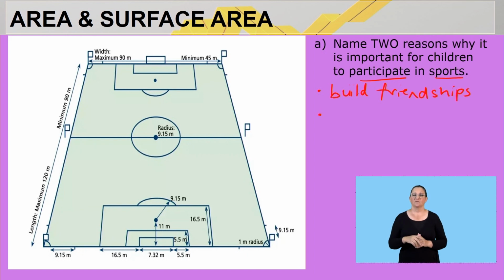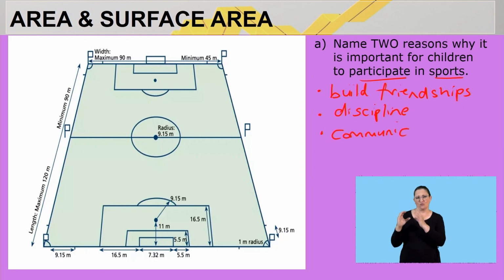What else? Remember, when they do a team sport, they learn to be disciplined, right? They learn some discipline. What else? They will learn how to communicate properly. Not that they don't know how to do it, but they work on communication skills, right? I listed 3.